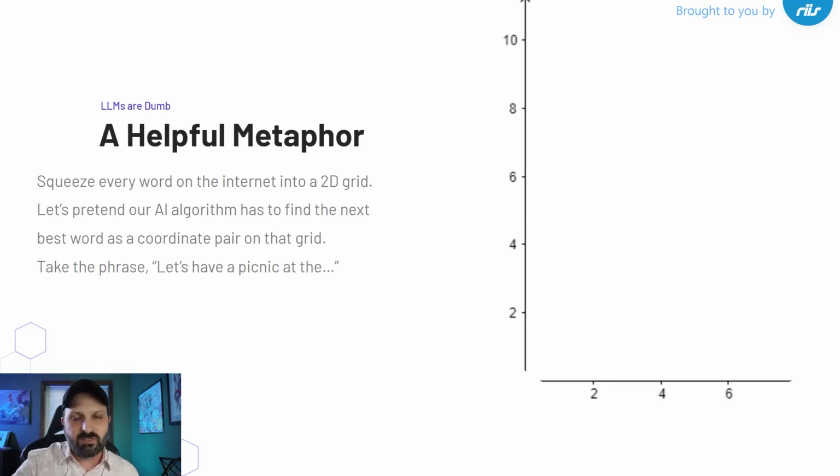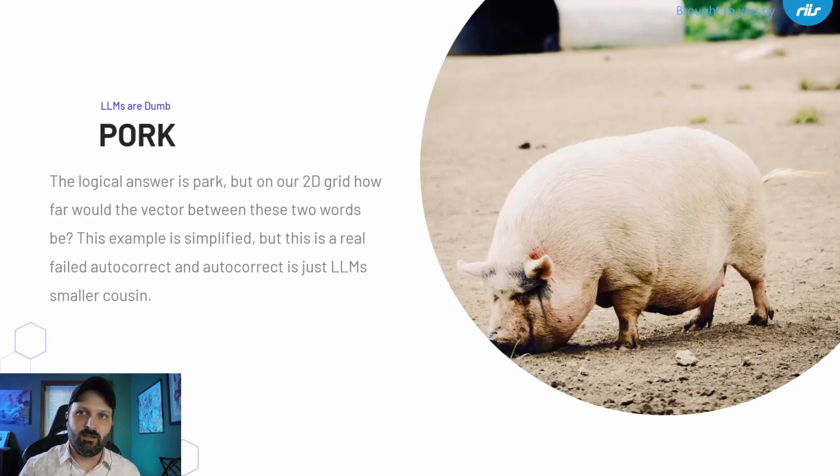So imagine if we squeezed every word that ever existed on the internet into a 2D grid, and we wanted to create a vector from our intercept to find the next best word in a phrase. Now, in this example, I say, let's have a picnic at the... Now, you would think this is a stupid answer, but autocorrect actually did this to me one day. This word, pork. And autocorrect is not that dissimilar from LLMs.